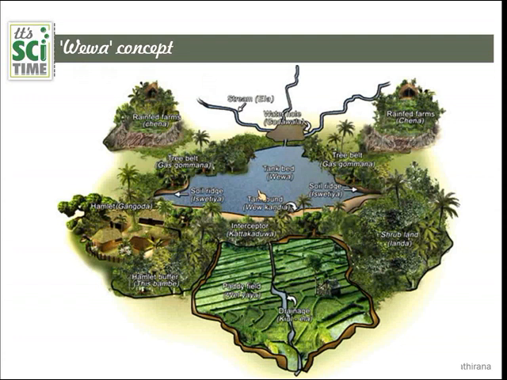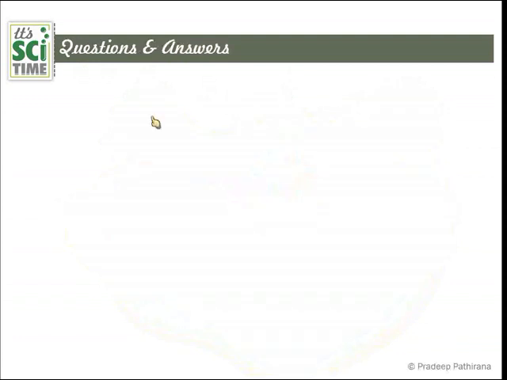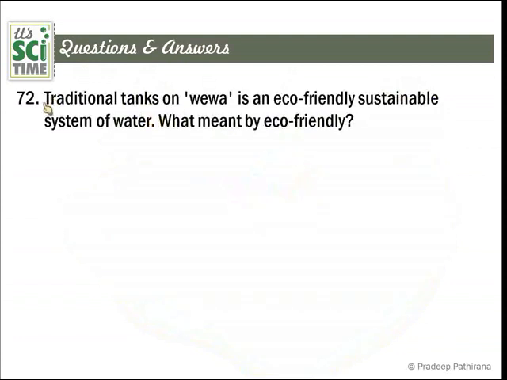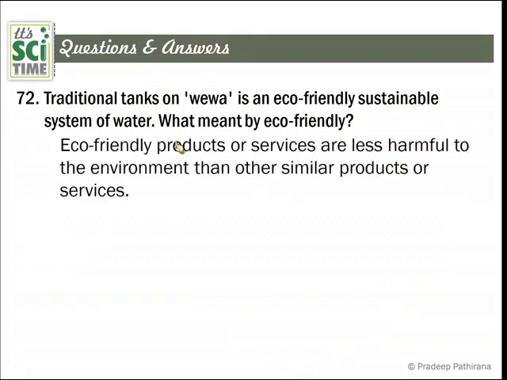Here are several questions about this green farming. First question: traditional tanks, or the wewa, are an eco-friendly, sustainable system. What is meant by eco-friendly? Eco-friendly producers, products or services are less harmful to the environment than other similar products or services. That is the one thing.